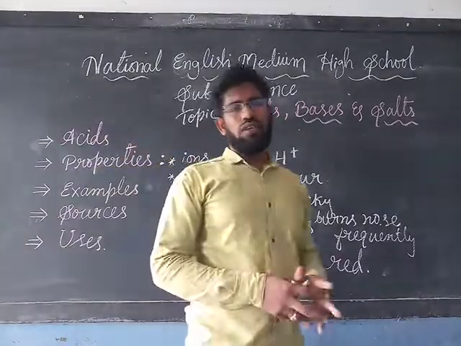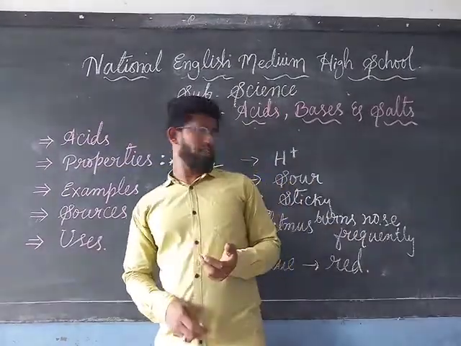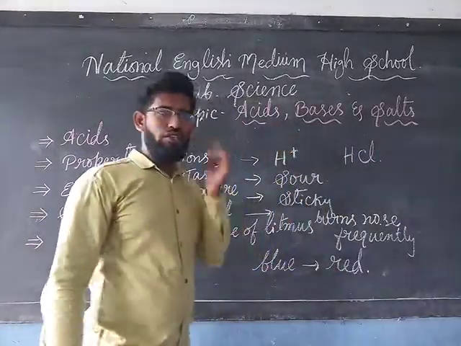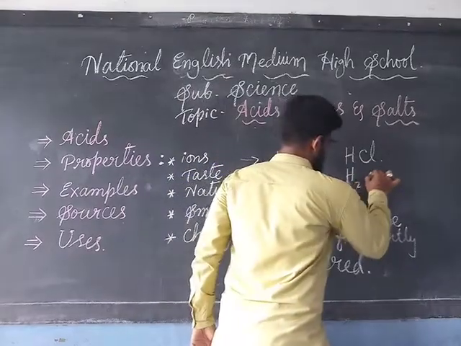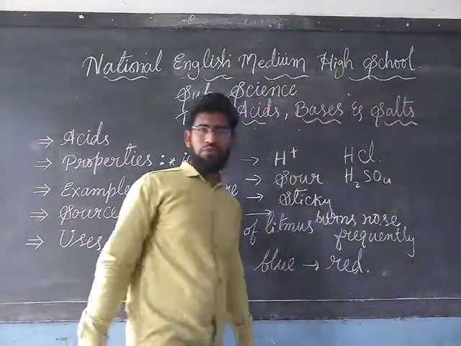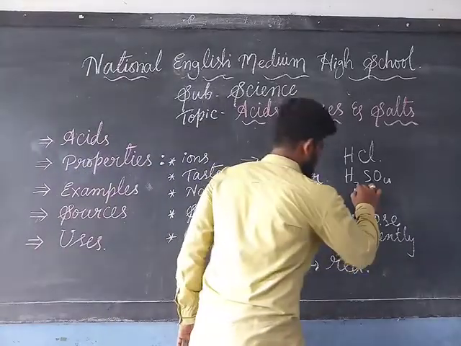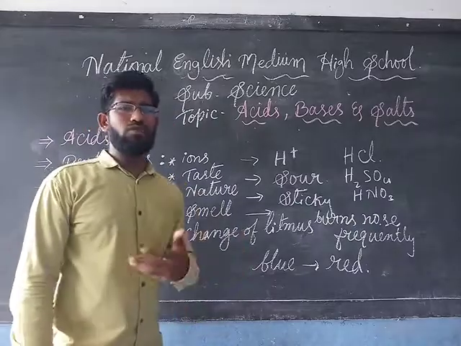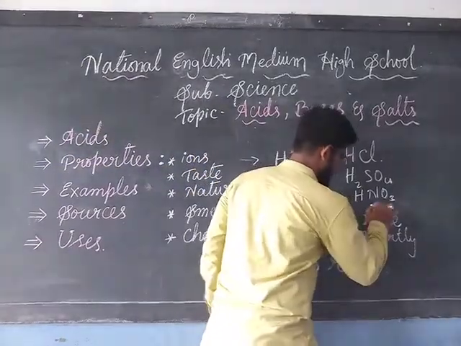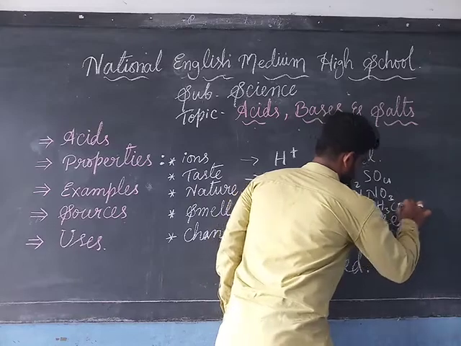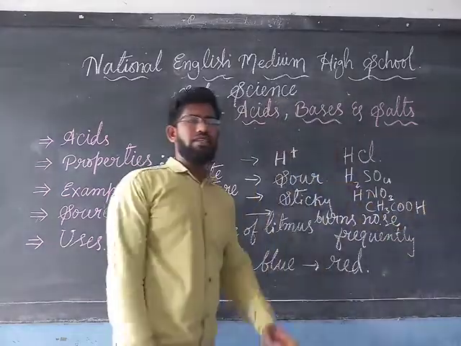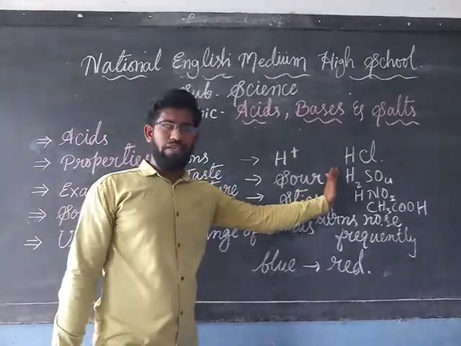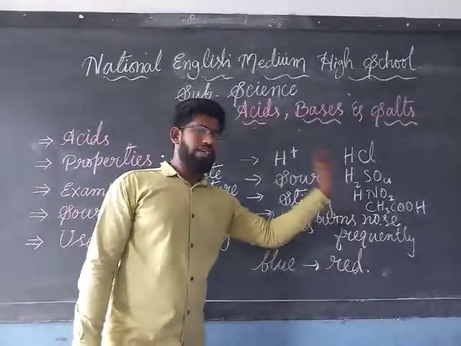As we know, there are so many types of acids. For example, hydrochloric acid, which we write as HCl. Next, sulfuric acid, which we write as H2SO4, and the third, nitric acid, which is HNO3, the chemical formulas of these acids. And one more type of acid is acetic acid, the chemical formula is CH3COOH. So these are some examples of acids: hydrochloric acid, sulfuric acid, nitric acid, and acetic acid.